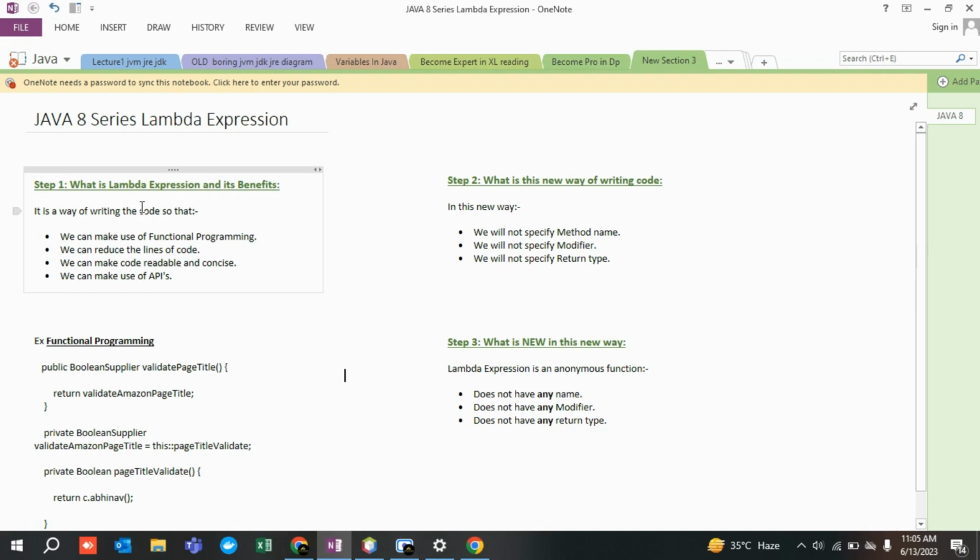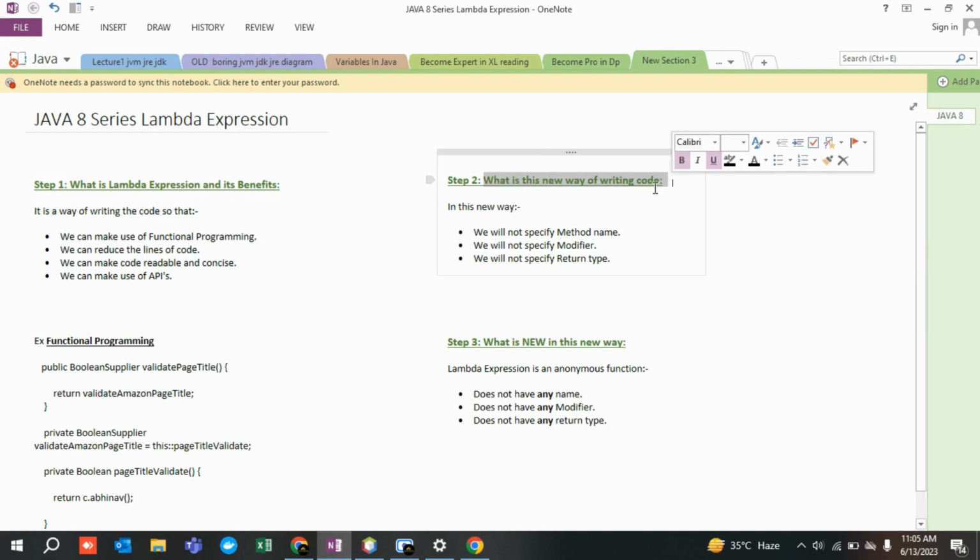So these were the benefits. And what is new in this new way of writing code? No method name would be specified, no modifier would be specified, and no return type, right?